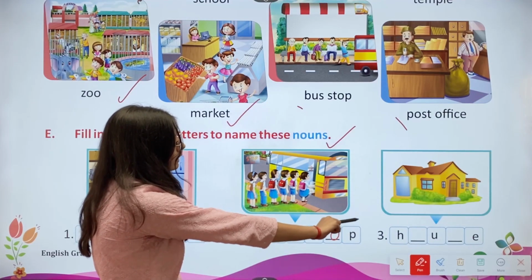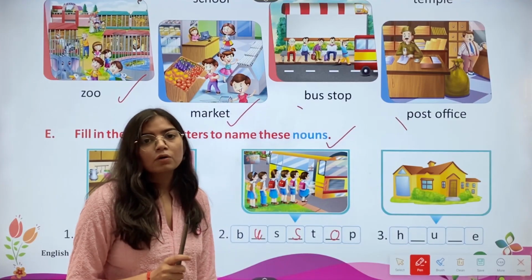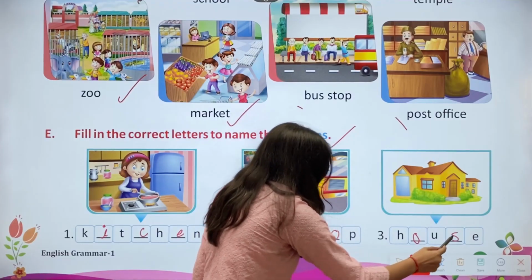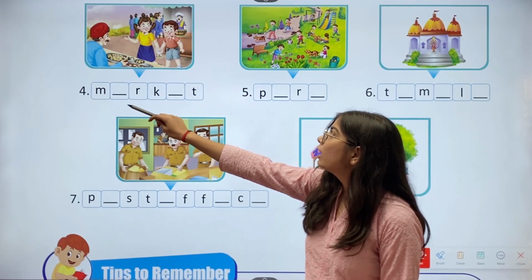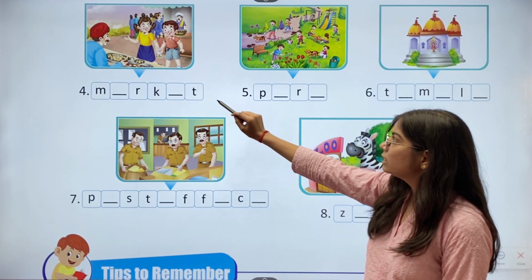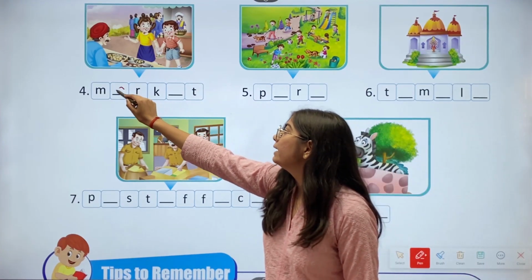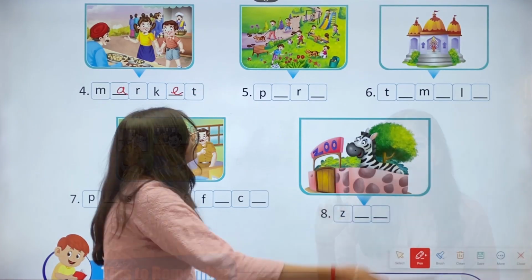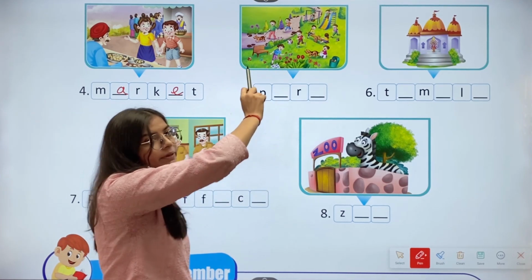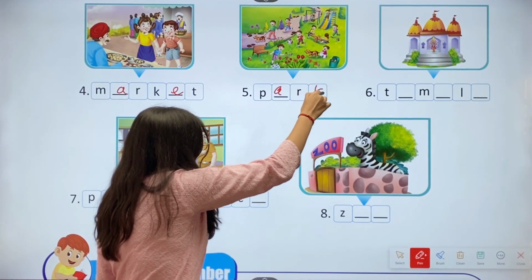Then we have the third one, H dash U dash E. This is the picture of house. So we'll fill O, S. Then we have the fourth one. We have M dash R K dash T. This is the picture of market. So we'll fill A, E. So we have the fifth one, P dash R dash. Then we have the picture of park. So we'll fill A, K.